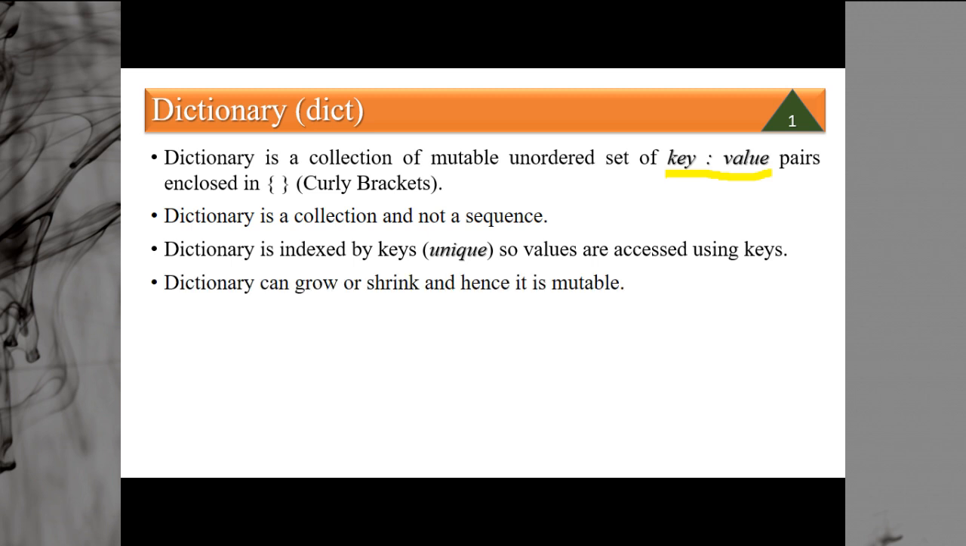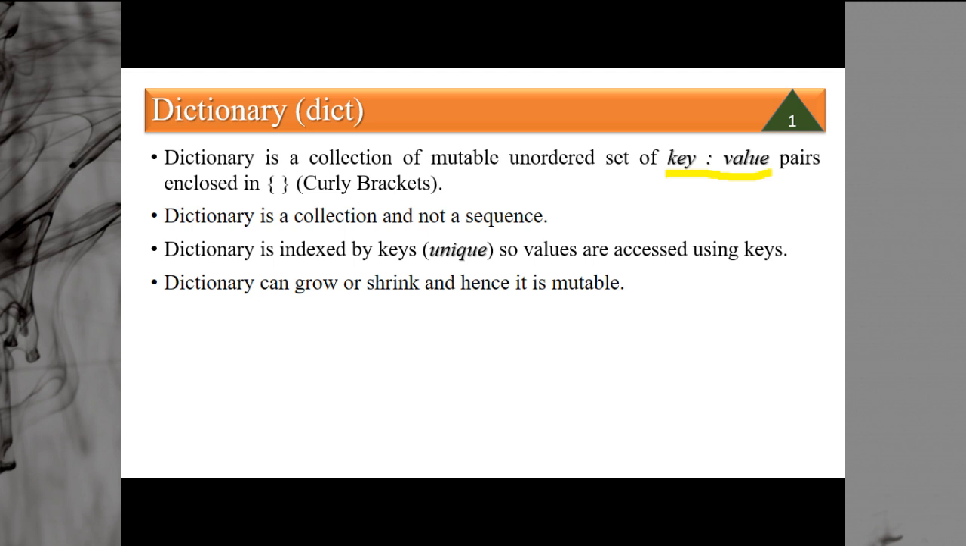A dictionary can grow and shrink, and hence it is mutable. When we use the word mutable, let me clarify one thing: the keys are immutable whereas the values are mutable. That means once you have created a key in a dictionary, you cannot rename it. Once a key has been created with a particular name, you cannot change its name. That is, keys are immutable. But the value stored against that particular key can be changed. That means it is mutable.